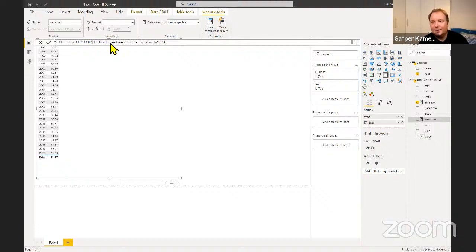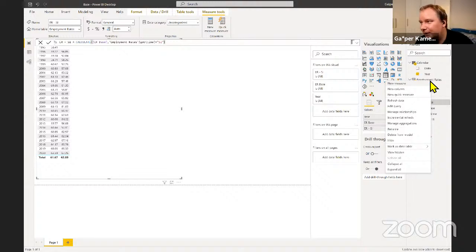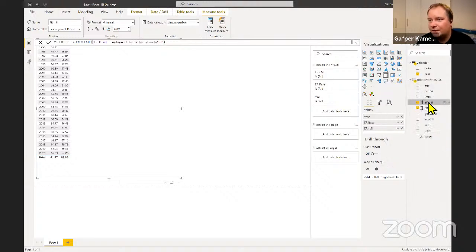So this will now calculate employment rates for Slovenia, right? And you can see there's for 95, there is no data for 95, which means we're getting somewhere, right? So this is just Slovenia. And now let me create a similar one, which will be something like this. Or actually, I'm just going to go with this one.